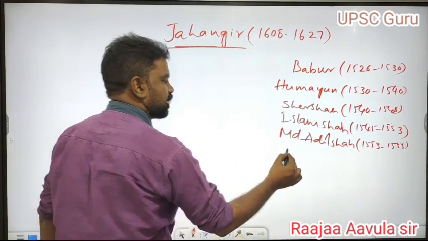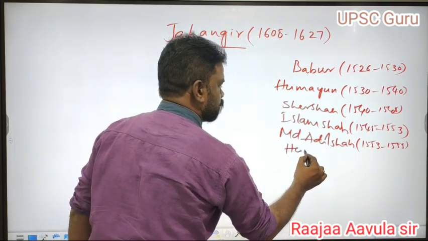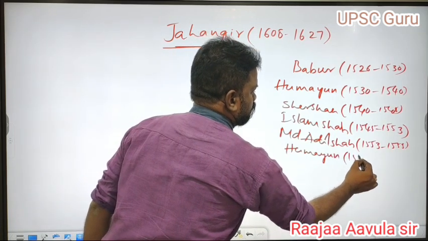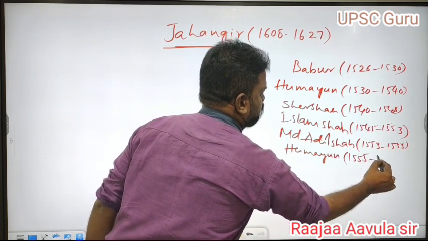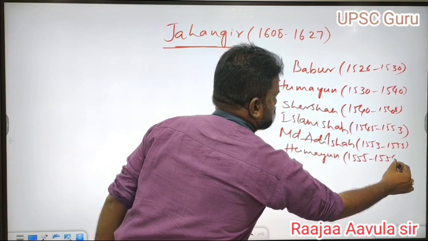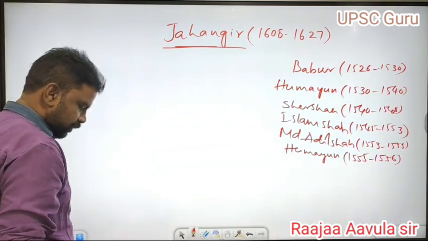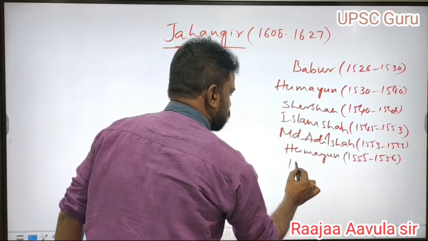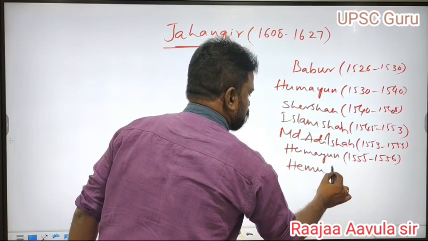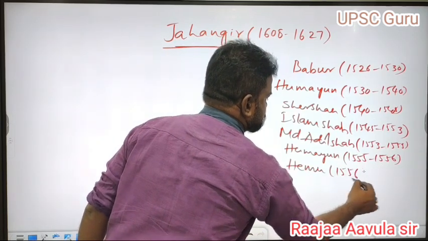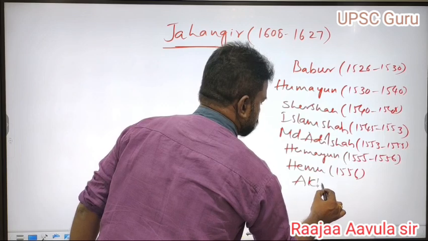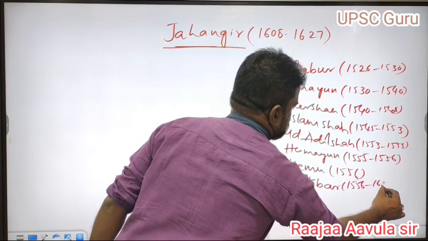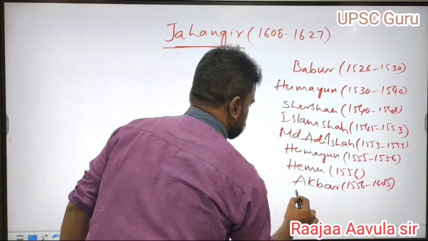After Muhammad Adil Shah, again Humayun came to the throne. Humayun ruled from 1555 to 1556, just one year. After Humayun, next came Hemu. Hemu ruled a few months in 1556. After Hemu, Akbar came to the throne. Akbar ruled from 1556 to 1605. After Akbar, Jahangir.